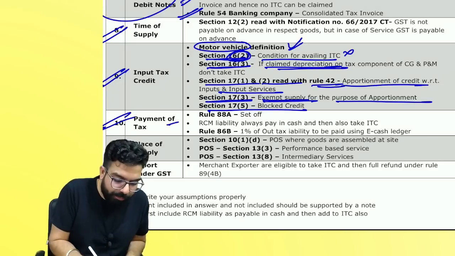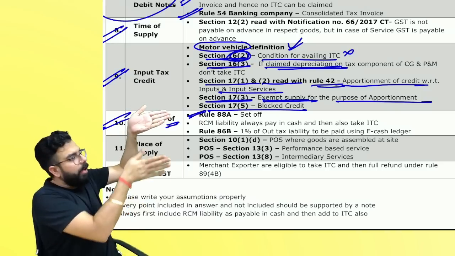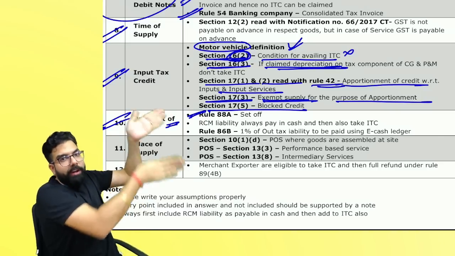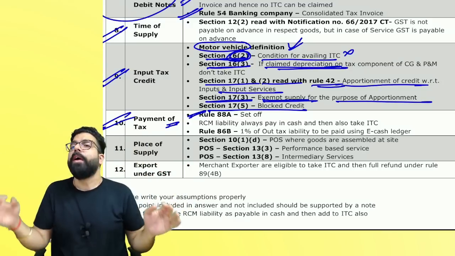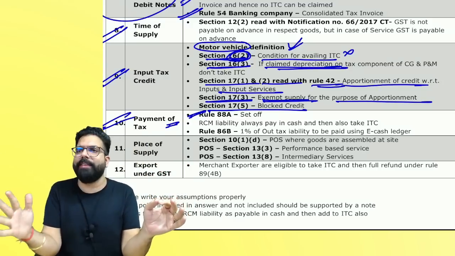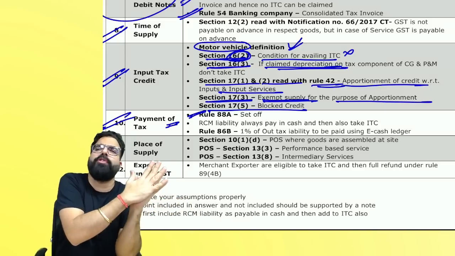The next one, payment of taxes, the set off ka rule you have to remember, because you will have output tax liability, you will have input tax credit. You have to set off. Remember, IGST should always be used for IGST first. IGST should be used for IGST. Then IGST you will use for CGST or SGST, in any order, any proportion you use it.